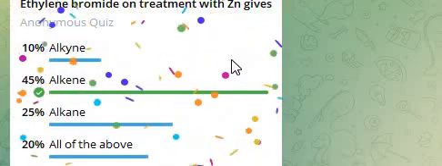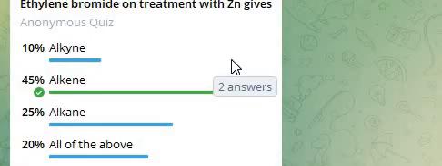Next question. Ethylene bromide on treatment with zinc gives? Alkyne, alkene, alkane, all the above. So here answer is alkane, because ethylene bromide, also known as 1,2-dibromoethane, C2H4Br2, reacts with zinc in a dehalogenation reaction to form ethylene, C2H4.